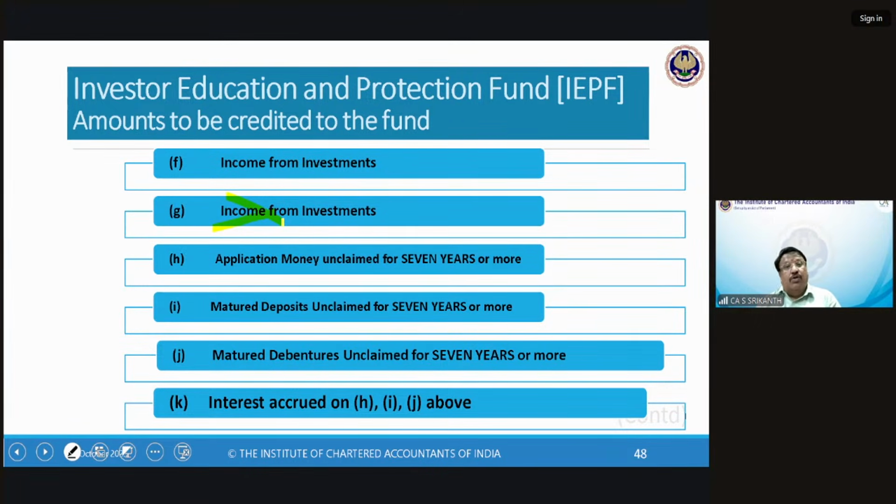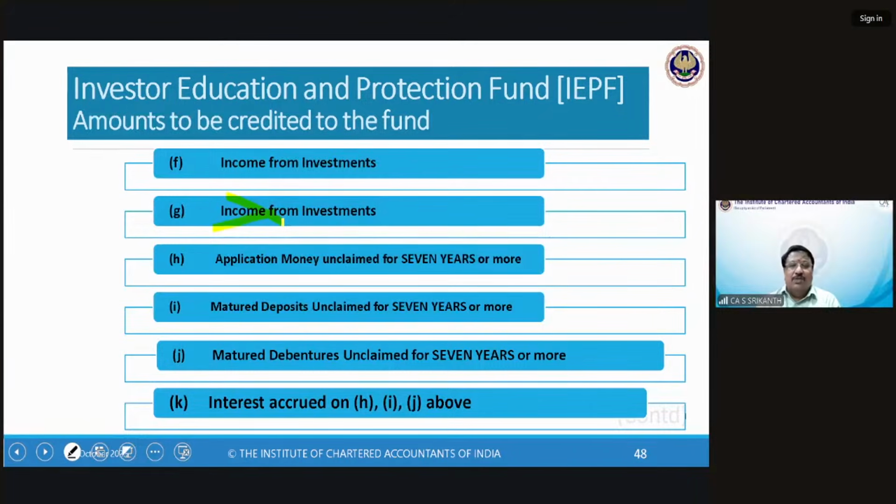Failing which, there also there is a heavy interest. Now, this application money remaining unclaimed, you don't have to transfer it to unclaimed application money account. You can keep it with you. But if 7 years it remains unclaimed, it has to be transferred to IEPF, application money unclaimed.